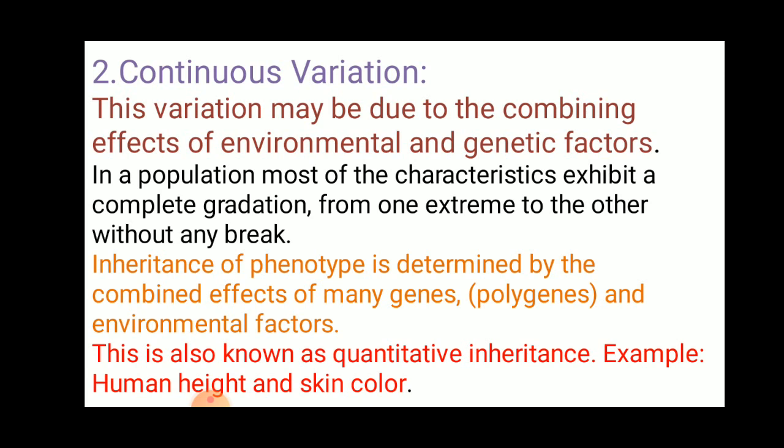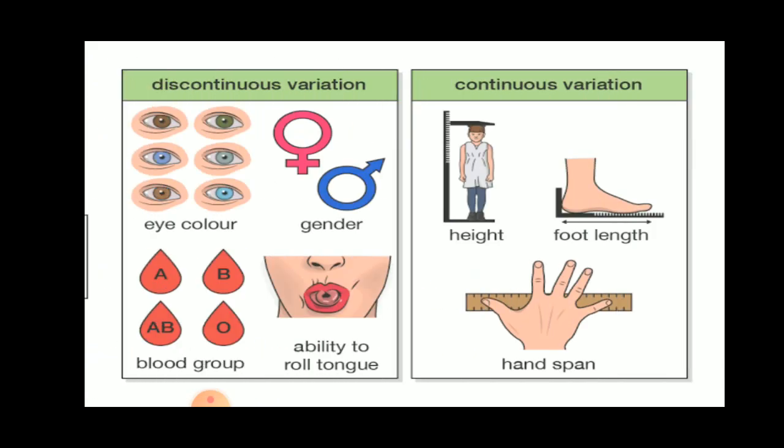Let us discuss some other examples for the continuous and discontinuous variation. You could see the pictures here. Discontinuous variation: eye color, gender, blood group, and ability to roll the tongue. These are the examples for the discontinuous variation. Whereas continuous variation: height of human beings and foot length of human beings vary from person to person. Human hand span, if you notice, will also vary from one person to another person. It is called continuous variations.